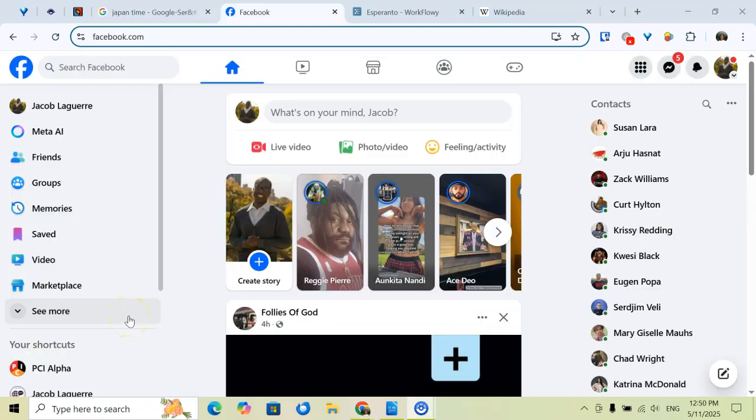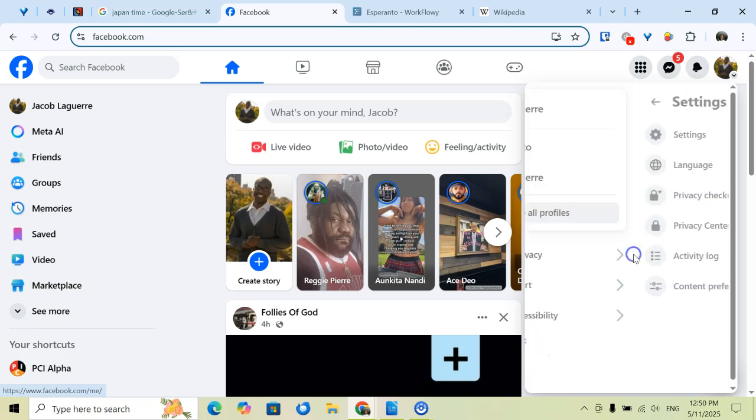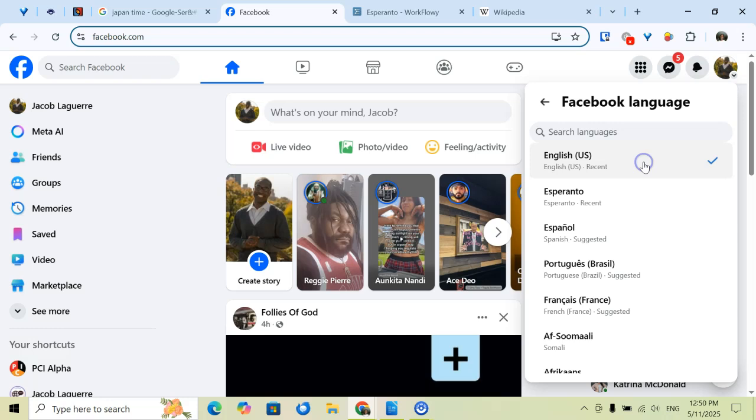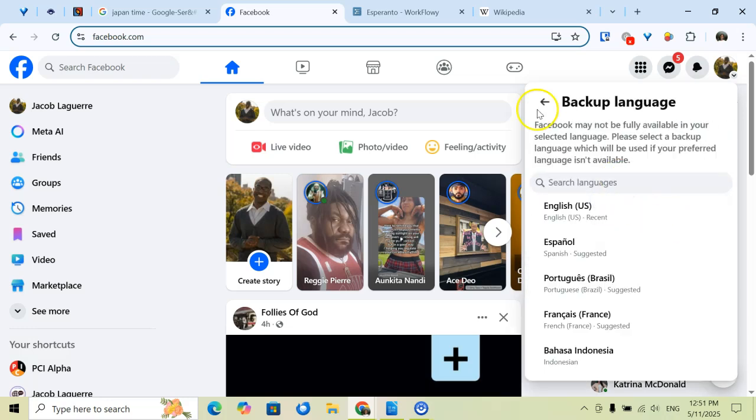So the next site that we're going to be going over is Facebook. So yeah, Facebook, one of the biggest social media companies in the world, and they happen to have an Esperanto translation. So if you want to change your Facebook to Esperanto, you're just going to click up here on the top right corner on your little icon. Then you're going to go to settings and privacy. Then you're going to click on language. You're going to click on Facebook language, and then you just press on Esperanto.